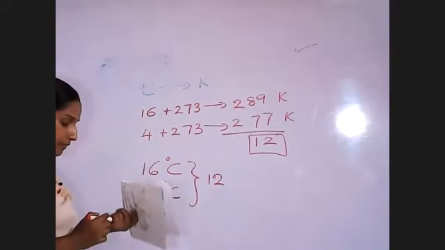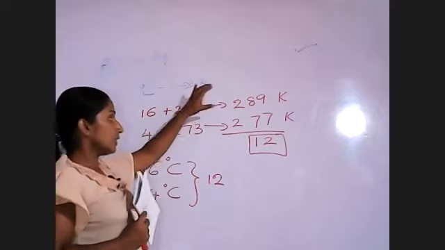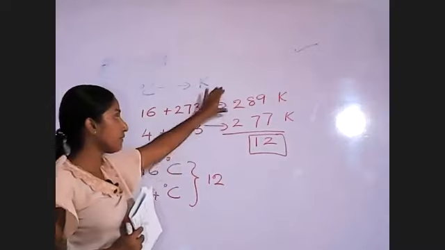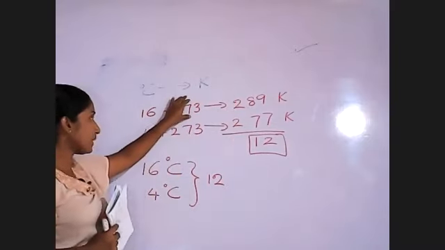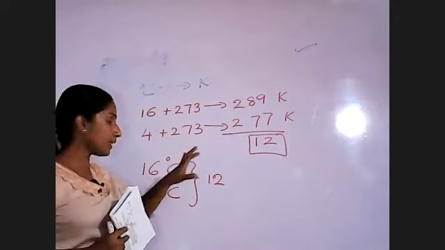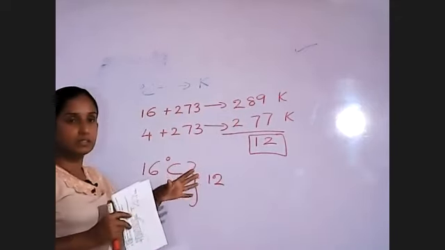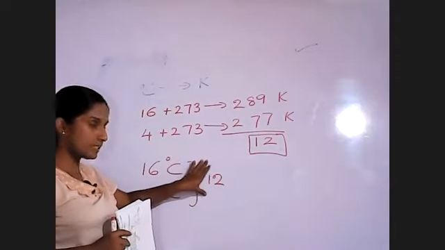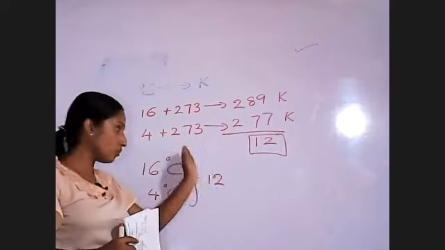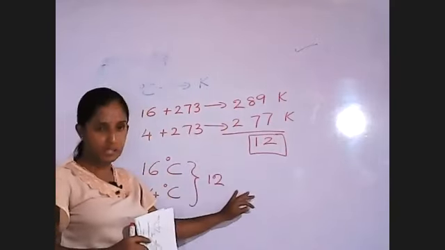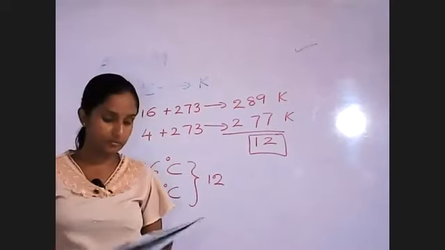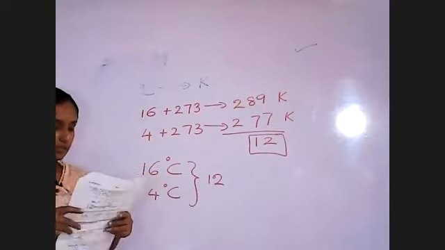If you were asked the temperature in daytime or night time, then we can get these two values by adding 273. But the question here is what is the difference. Even if we use Fahrenheit values, we get the same difference, that is 12. So the answer is the first one.